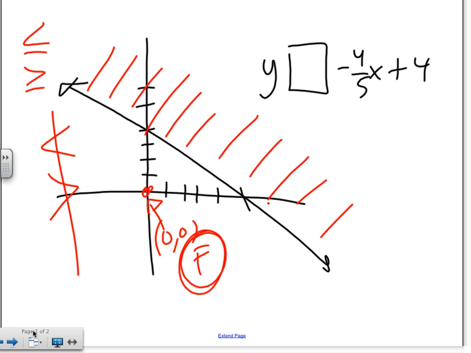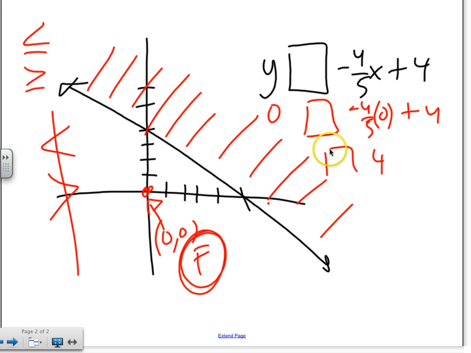If you like to pick the region up here, which is okay, I'll show you that case too. Watch what happens. Let's say I pick 0, 0. I plug 0 into y. I plug 0 into x. And this is what I have. 0 plus 4 is 4. Okay, and here it is: 0 on the left side, 4 on the right-hand side. Wait, let's go back.